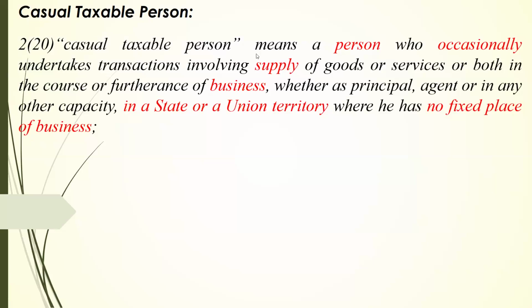Casual taxable person. I have highlighted a few points there. It means a person who occasionally undertakes transactions involving supply of goods or services, or both, in the course or furtherance of business, whether as principal or agent or in any other capacity, in a state or union territory where he has no fixed place of business.